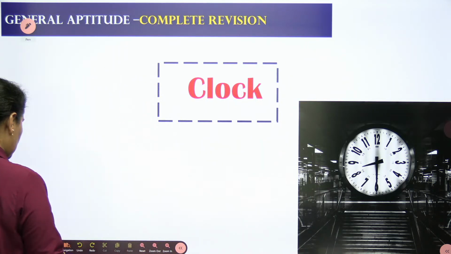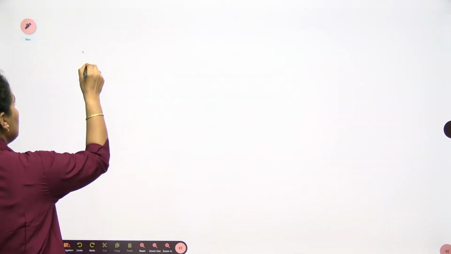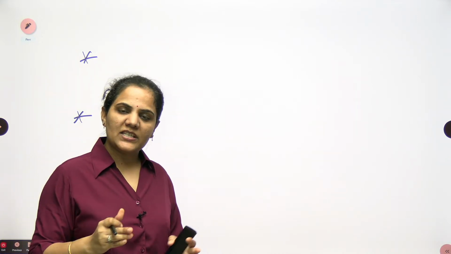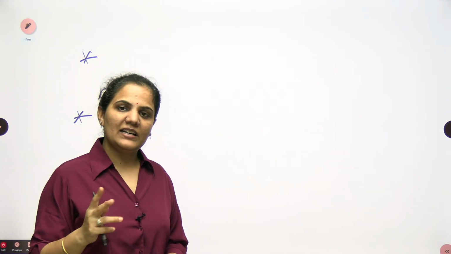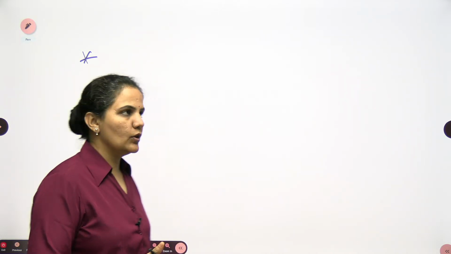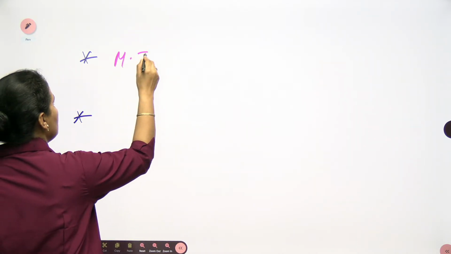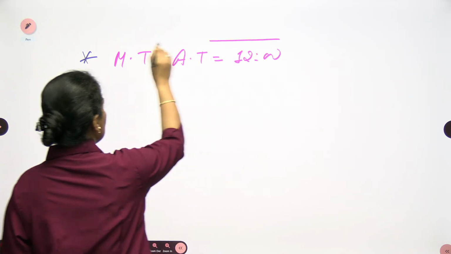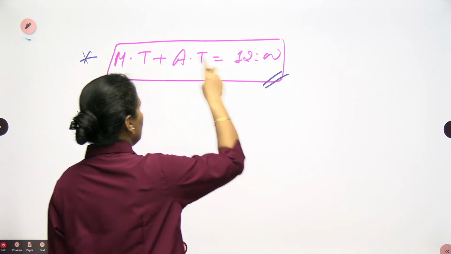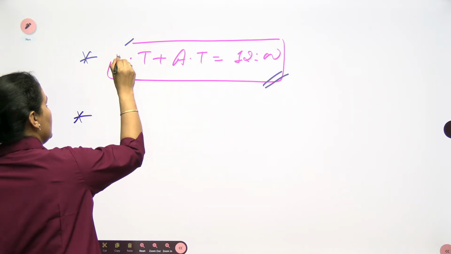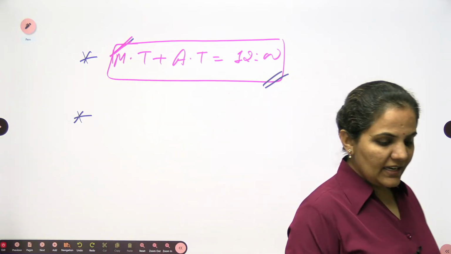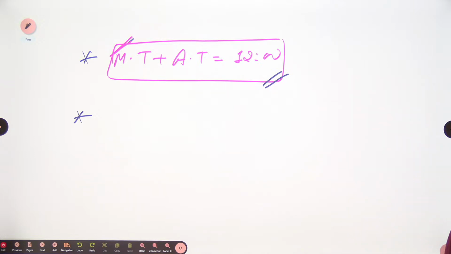In the clock only 2 things are important if you want to proceed. First, if the angle is given to you, you need to find out the time, or the time is given to you, you need to find out the angle. And second is the mirror image of the clock. For the mirror image, you can use mirror time plus actual time equals 12 always. This is the trick which we discussed. We get questions based on this one, mirror time plus actual time is always equal to 12.